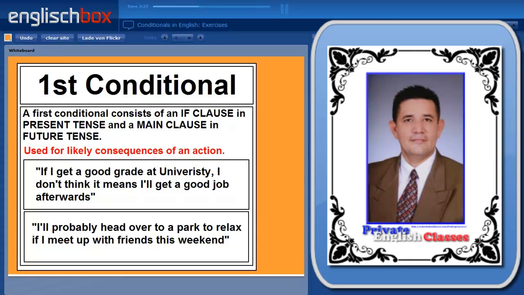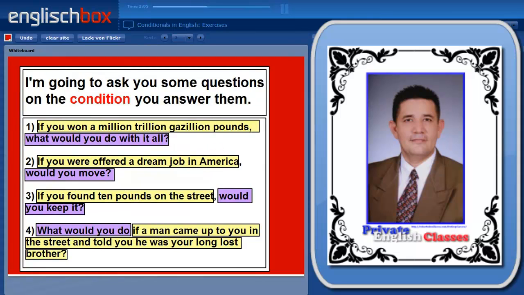Well, you may have seen that the if clause is still in the present tense, but the main clause is in the future tense with will or with going to. So if we look at some of my answers, if I get a good grade at university, I don't think it means I'll get a good job afterwards. I'll probably head over to a park to relax if I meet up with friends this weekend. So here we have the main clause in future tense and the if clause in present tense.